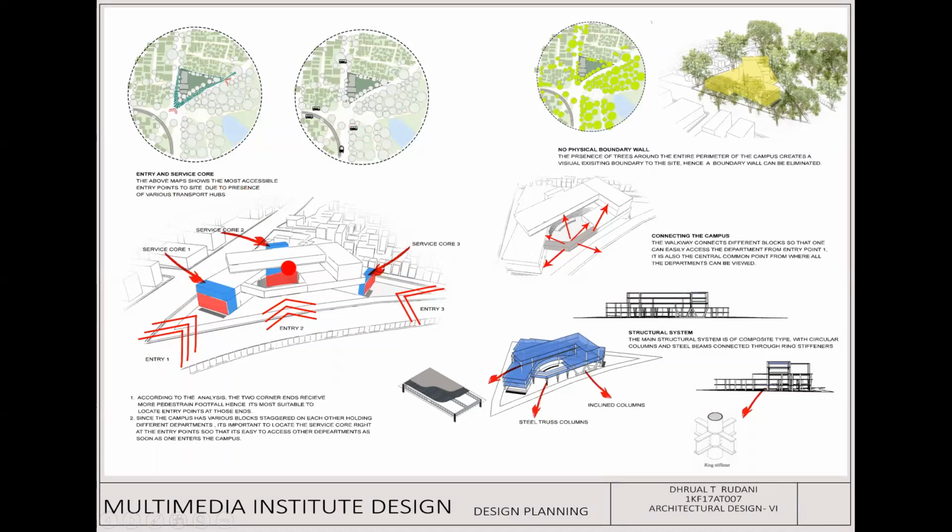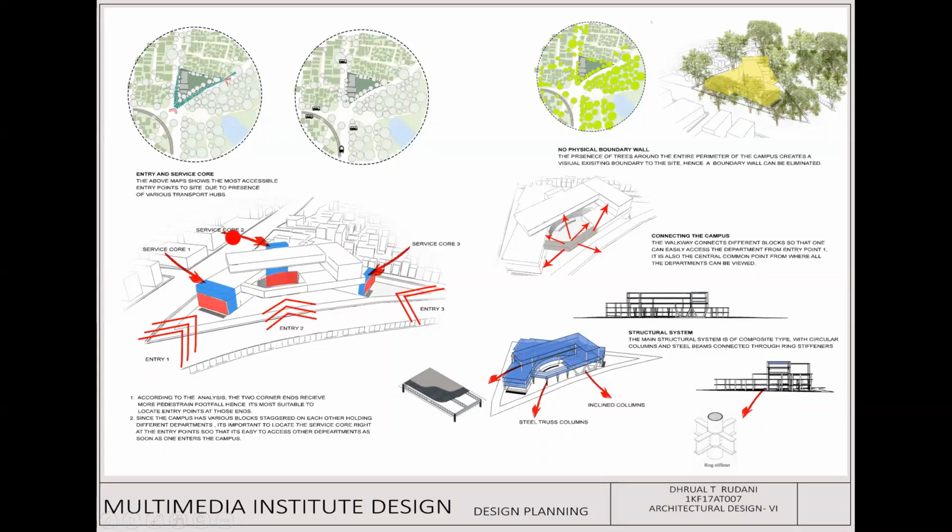Of course, intermediate entry points were also located, since according to the standards, there should be an entry point at not more than 30 meters. These were provided for easy access. Also, since there are various departments, it was important for circulation to flow easily from one department to another, or from one entry point to various departments.